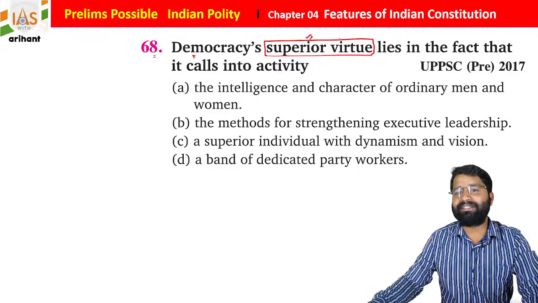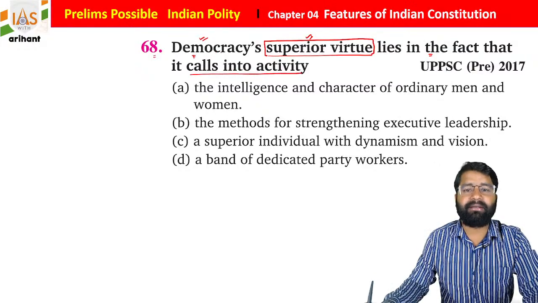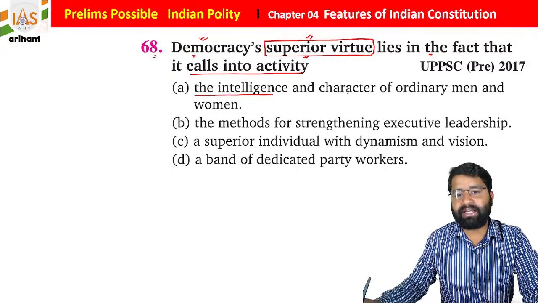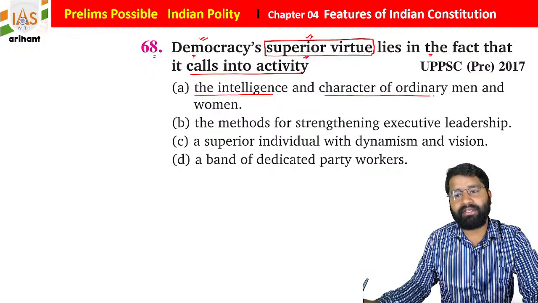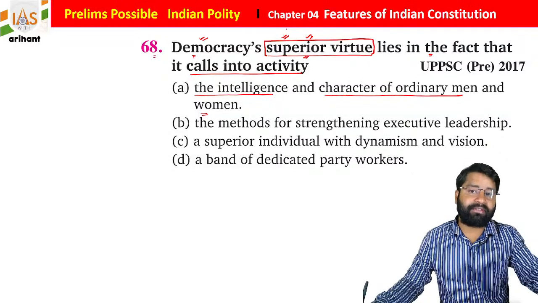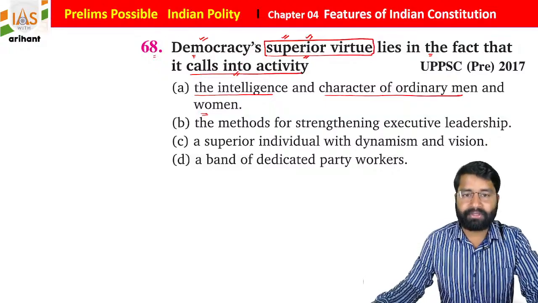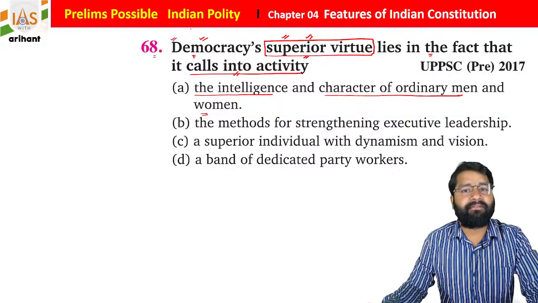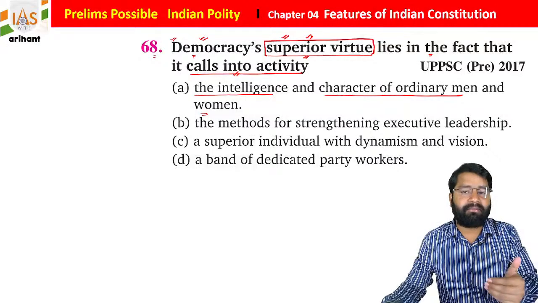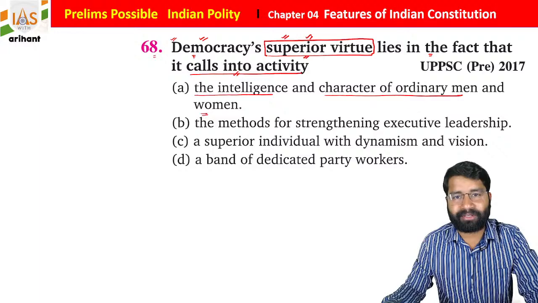The superior virtue lies in the fact that it calls into activity the intelligence and character of ordinary men and women. Democracy's superior virtue lies in the fact that it calls into activity, students. So if a person, man or woman, is going to choose the right government, a free and fair government.